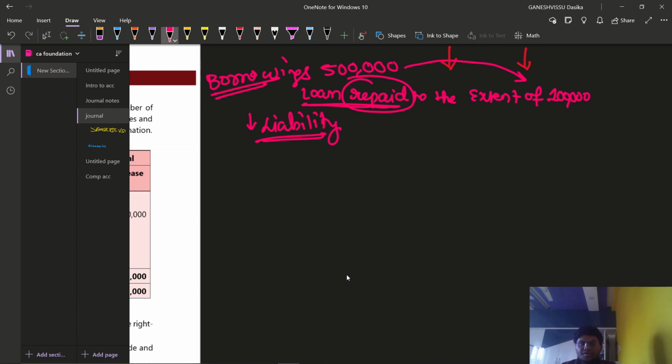Then if you are required to decrease the liability, then what we are going to do? We are going to debit that liability account. How? Simply borrowings account debit, and loan repayment is made. What does it mean? We are repaying our assets. That means we are decreasing our cash balance, and we are paying cash of rupees 1 lakh to the persons from whom we have borrowed the amount. That means, can I say that it is also a decrease in asset balance?